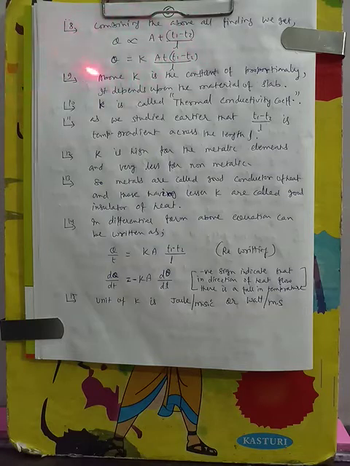So this equation we can write in differential form, so that a number of problems can be solved using it when there is a variable temperature gradient. Where there is a variable temperature gradient, we can solve the problem by using the differential form of the equation, as in the first law and second law, we use the differential form of the law. So this is the law of heat conduction, and the differential form we can use here.